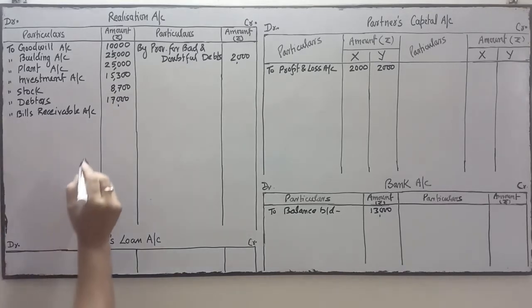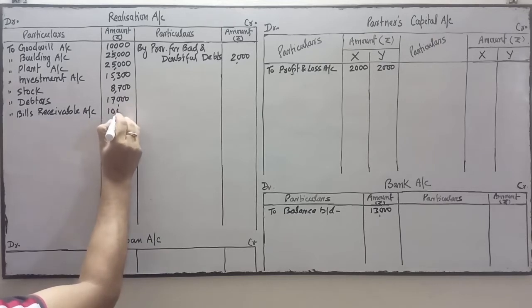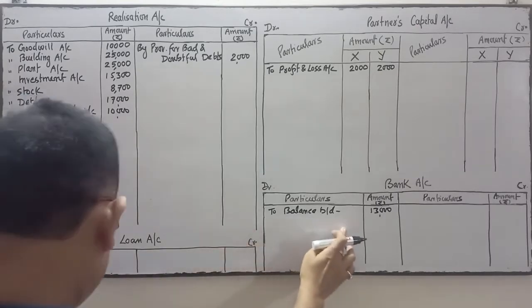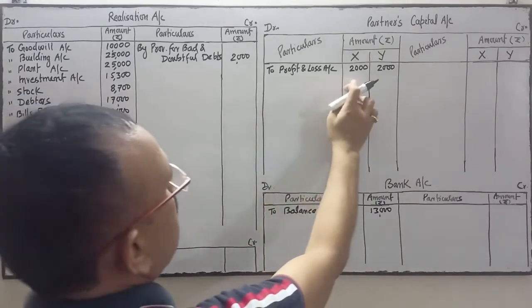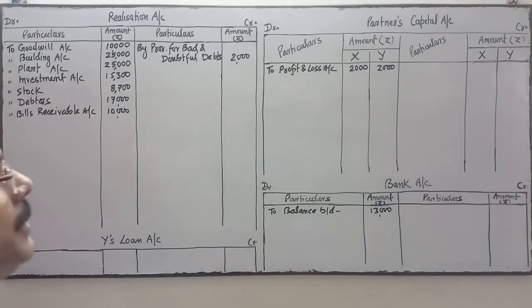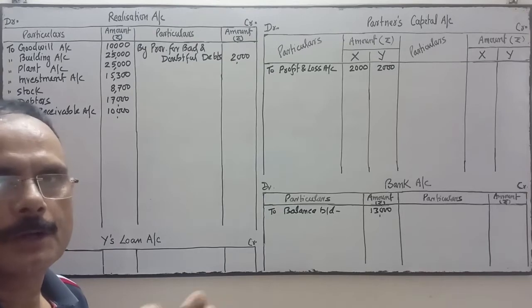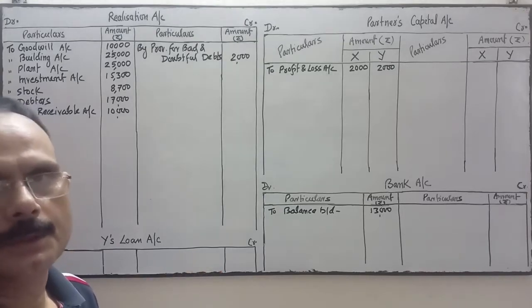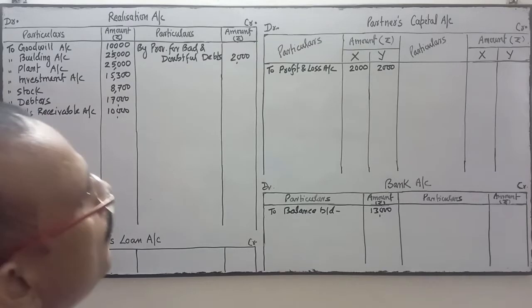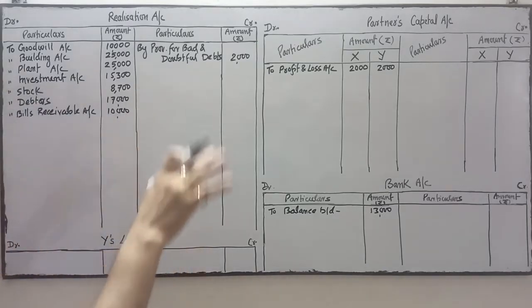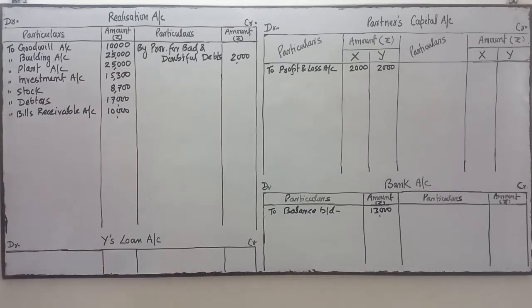Next item is bills receivable 10,000. Book value 10,000. Next item, cash at bank, I have written over here 13, and profit and loss I have transferred over here in their profit sharing ratio. Here the profit sharing ratio is not given in the question, so profit or loss will be shared equally, 1:1. So I have completed the asset side. In these ledgers I have posted the information given in the asset side. You do it accordingly so that no item will be left or forgotten.